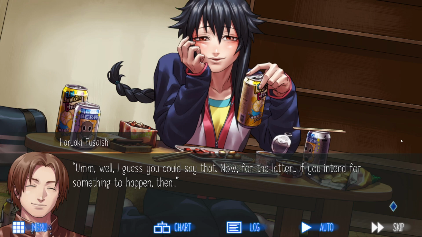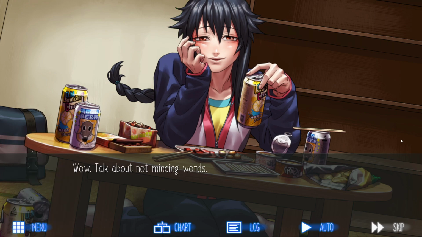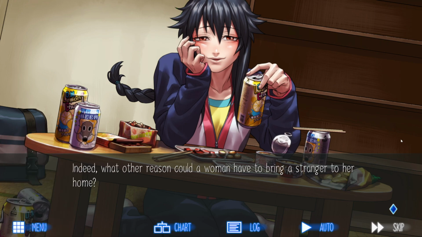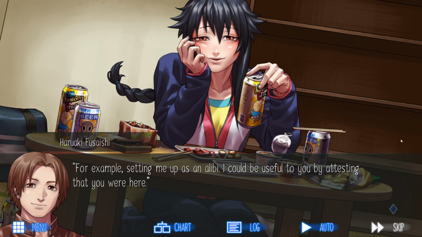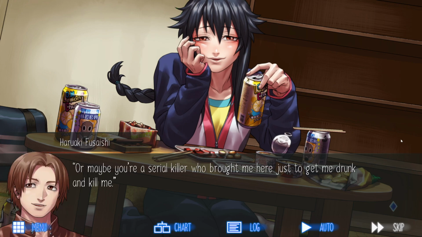Now for the latter, if you intend for something to happen, then... I'm a thirsty perv or something? Wow, talk about not mincing words. I blame the booze. So, what else is there? Indeed, what other reason could a woman have to bring a stranger to her home? It would surely be something non-standard, like murdering him. You want to use me somehow? For example, setting me up as an alibi. I could be useful to you by attesting that you were here. Oh, that's so shrewd. Or maybe you're a serial killer who brought me here just to get me drunk and kill me. There we go.